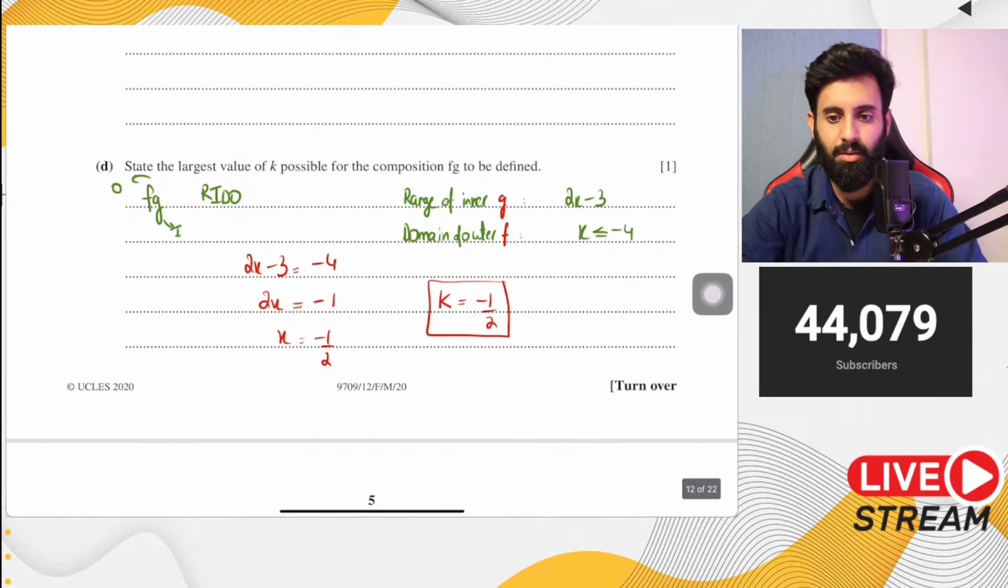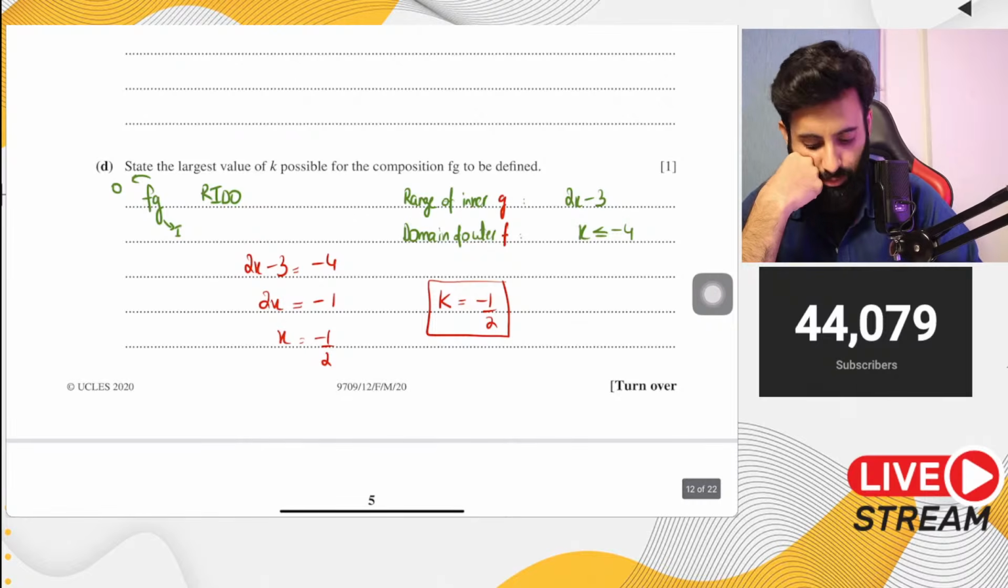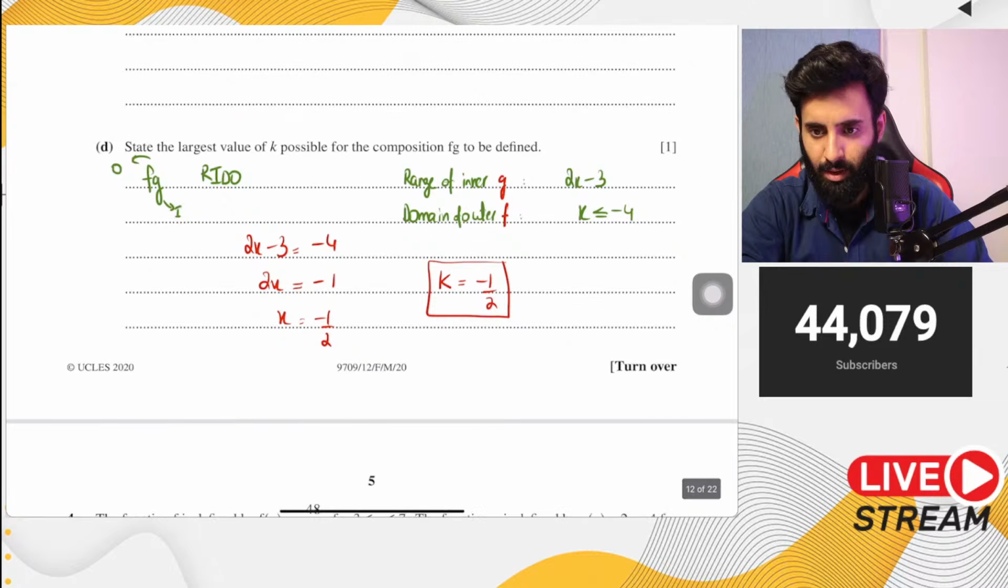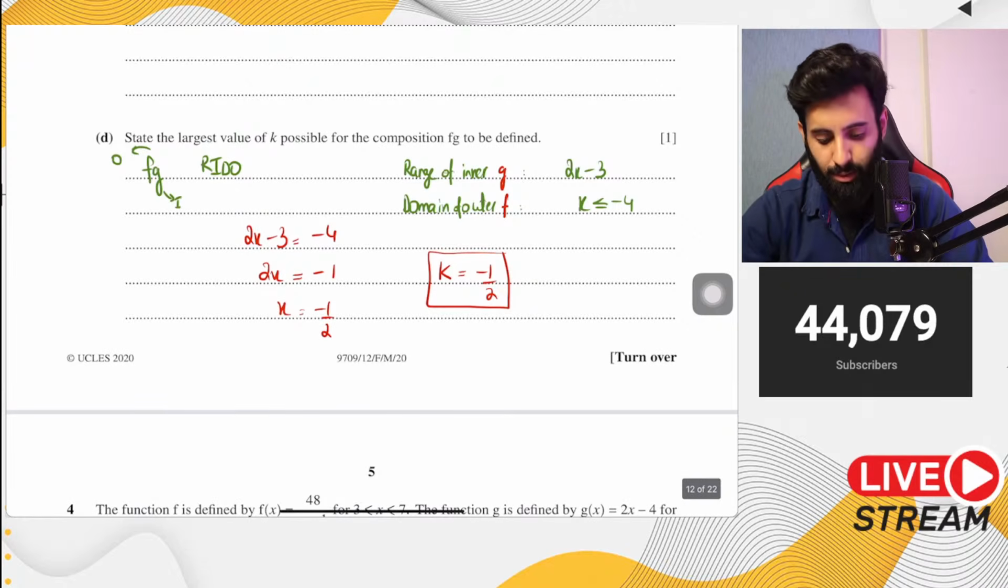Range, inner function is g, outer function is f. Okay, I fixed it now. If you write plus minus 5, you will definitely lose marks.